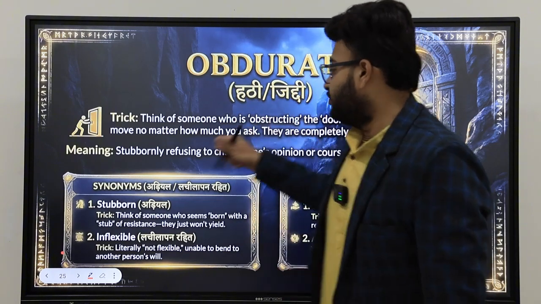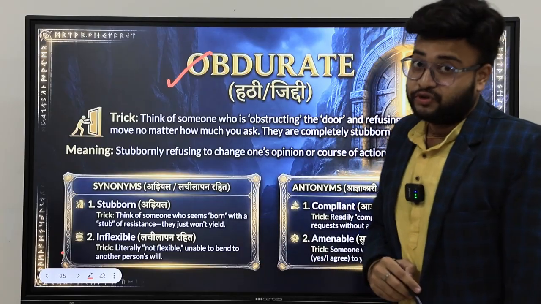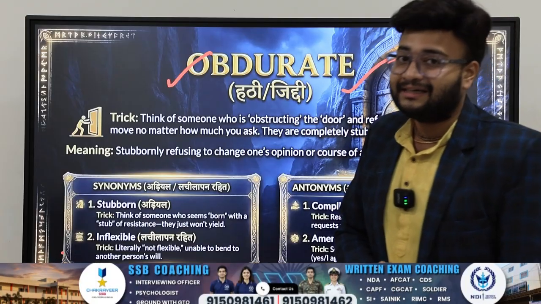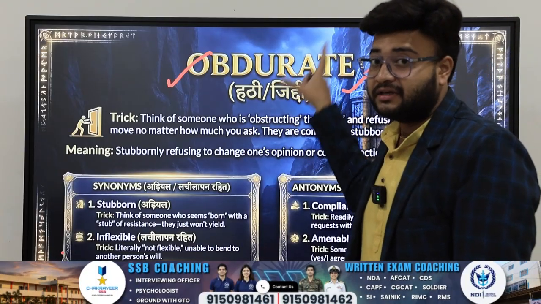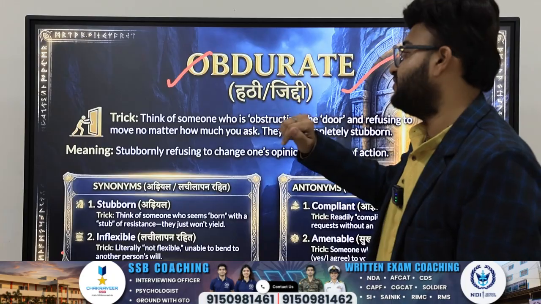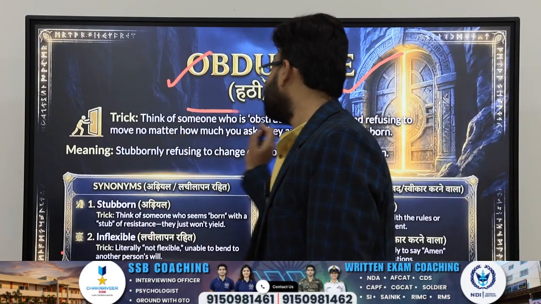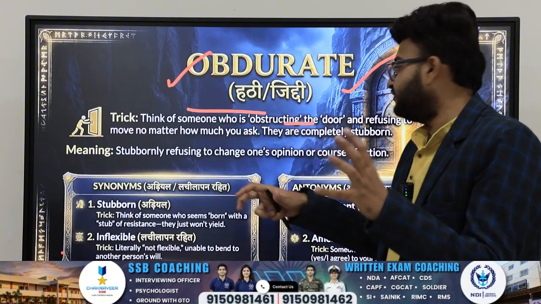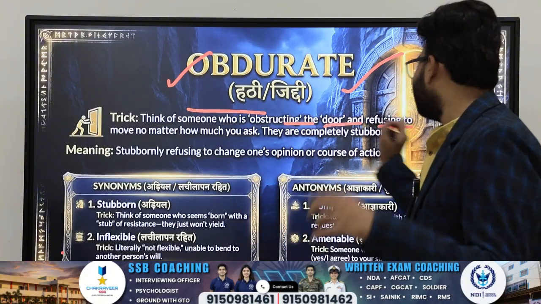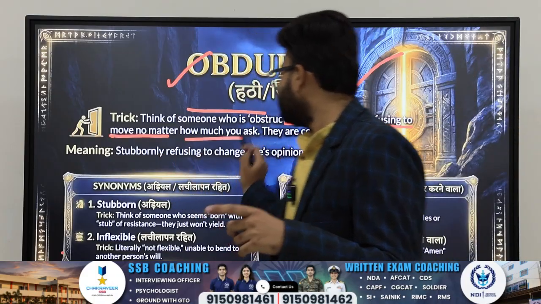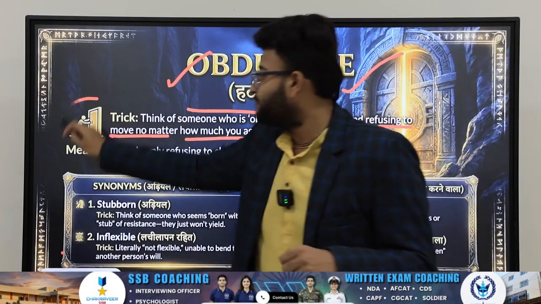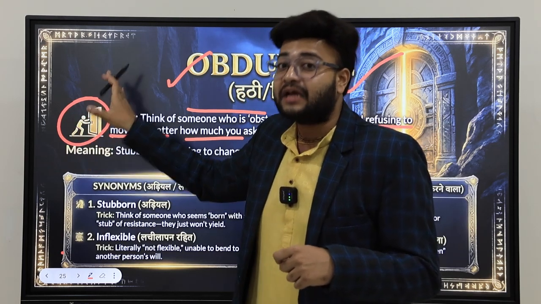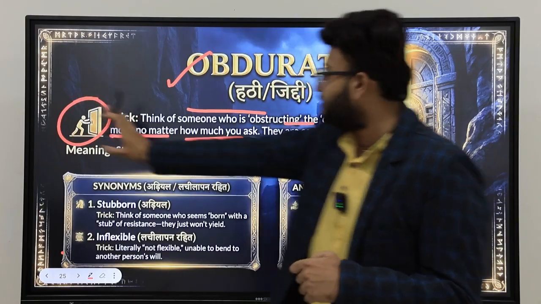Now, the new word that you are all going to learn is obdurate. What is the pronunciation here? Obdurate. Now, how to learn this word? This is a very important word that has been asked in many previous year examinations. So, think of someone who is obstructing. Obstructing means hindering. Think of someone who is blocking the door and refusing to move no matter how much you ask. He is not allowing you to enter. He is refusing you entry.